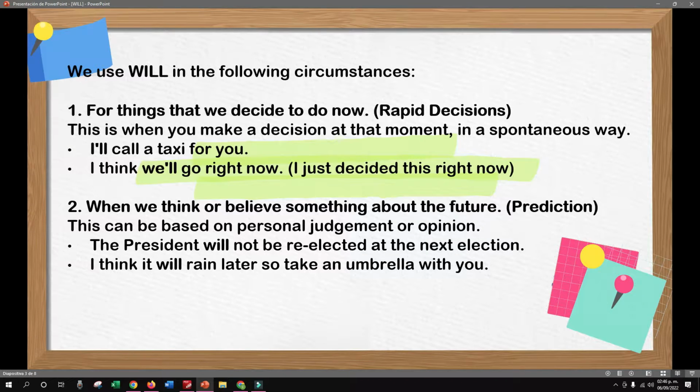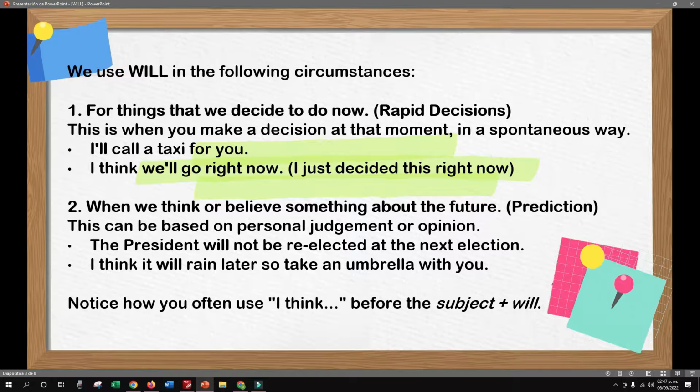Or, I think it will rain later, so take an umbrella with you. This is a very clear example of prediction, right? We are in winter, and maybe at 3 or 4 we can say, I think it will rain. That's a prediction. You are not sure, but that is your personal judgment or your opinion about that.